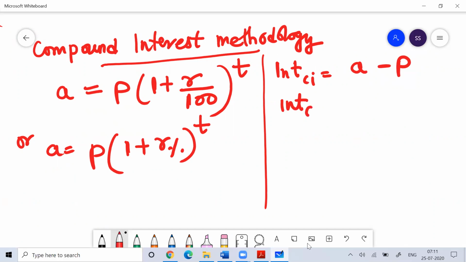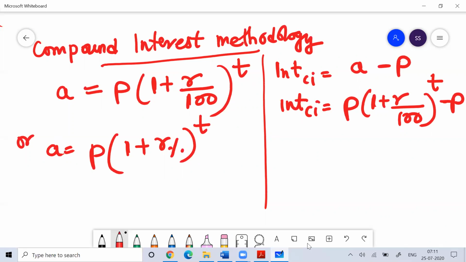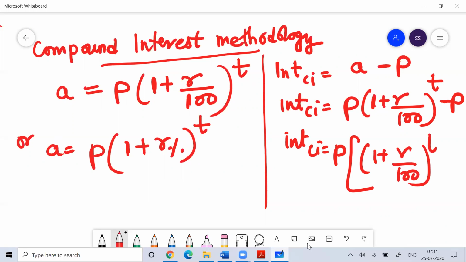So the interest in compound interest, you can use this formula: P into 1 plus R by 100 to the power T minus P. The interest under compound interest, you can take P common, that becomes P times 1 plus R by 100 to the power T minus 1. So this is the formula of interest under compound interest. You can use this formula and you'll get the answer easily.